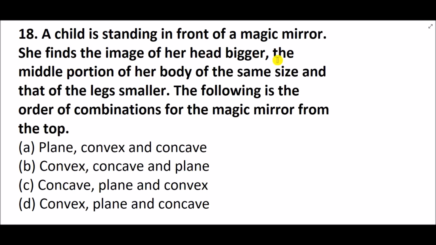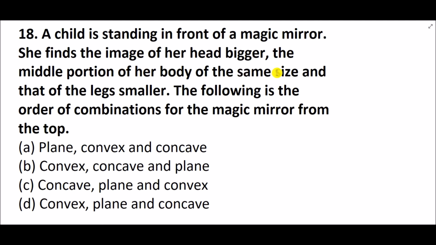A child is standing in front of a magic mirror. She finds the image of her head bigger, the middle portion of her body the same size, and that of the legs smaller. The following is the order of combination for the magic mirror from the top. Yes, let's analyze it. The first thing, the middle portion of our body is the same size.